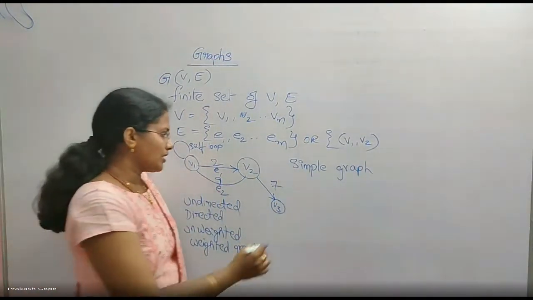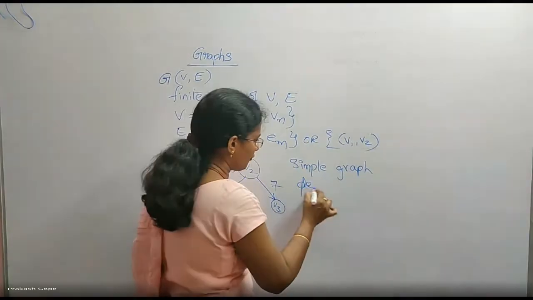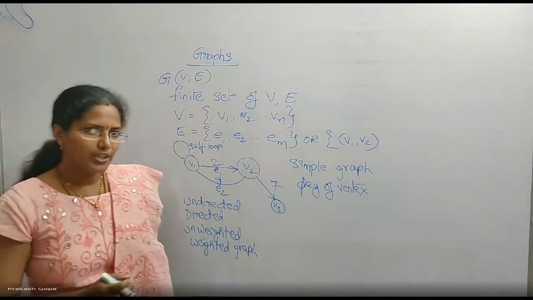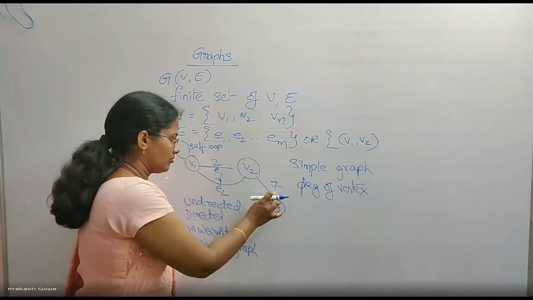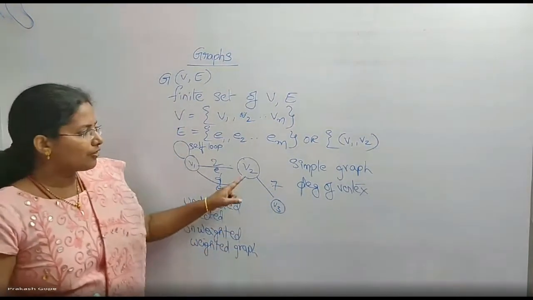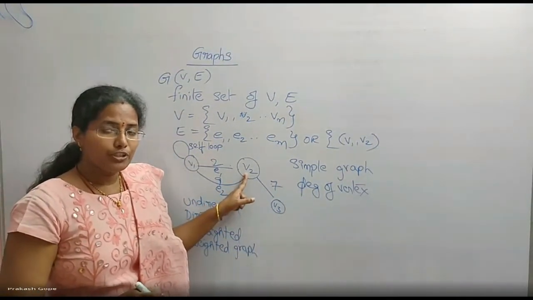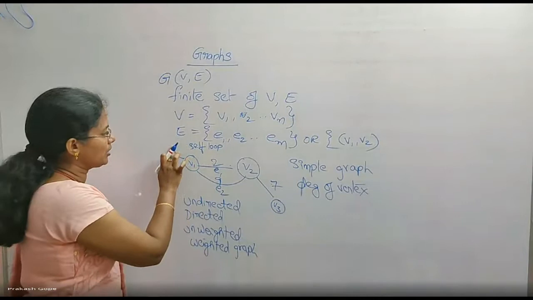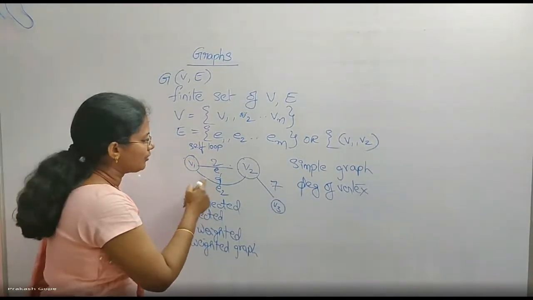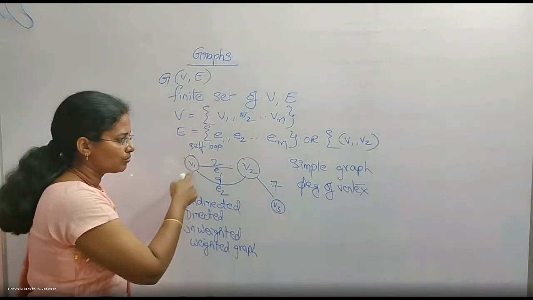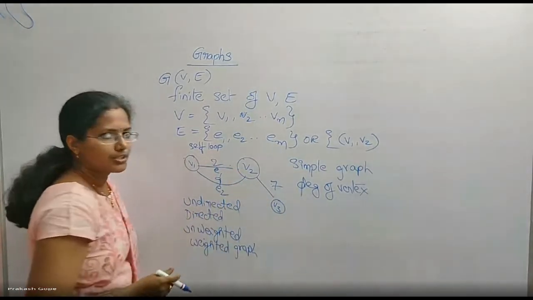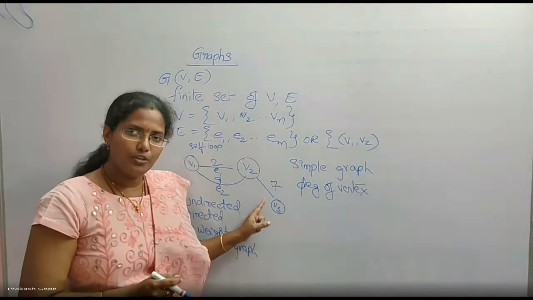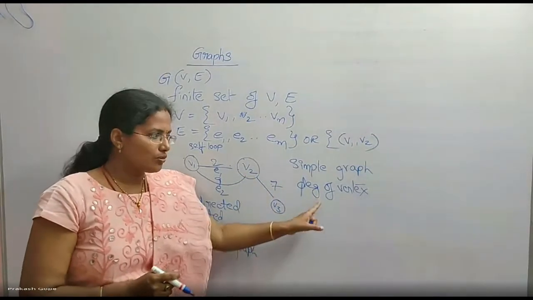Okay, then what is a path? Let's talk about degree of a vertex first. What is degree of a vertex in a graph? Now this is an undirected graph. Degree of a vertex is the number of edges with which it is incident. Okay, for example, this V1, I'll remove this self loop also. This V1 is connected with two edges, so the degree of this vertex is 2. But V2 is connected with 3 edges, so the degree of vertex V2 is 3. For V3, it is only 1. It is connected with only one edge. So that is called degree of a vertex.